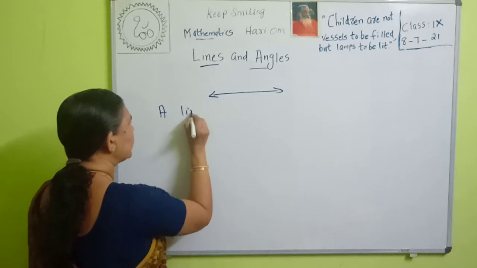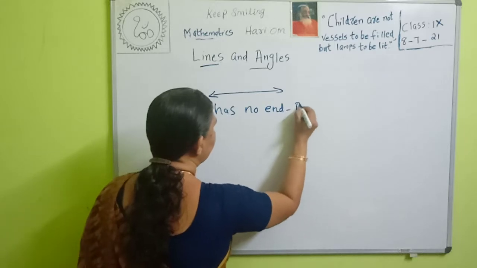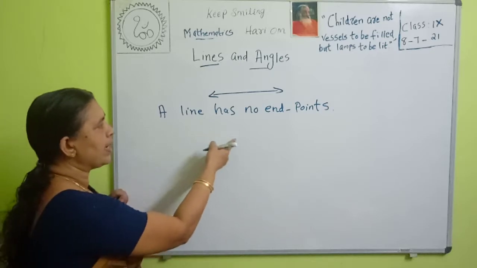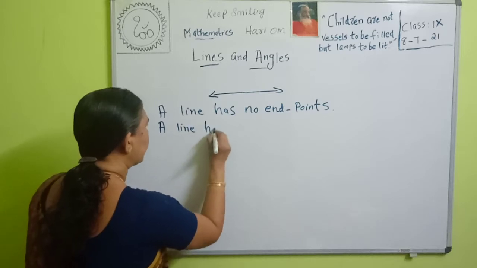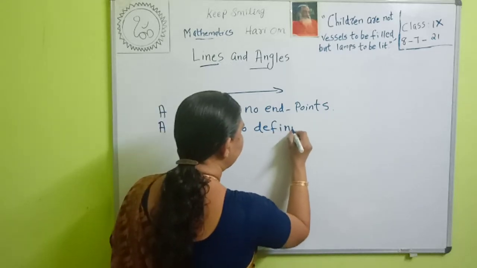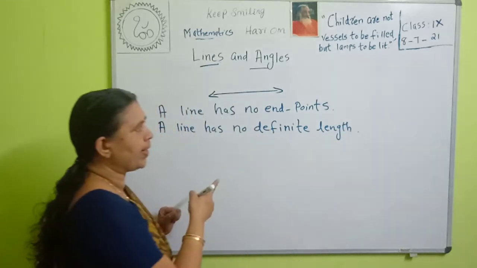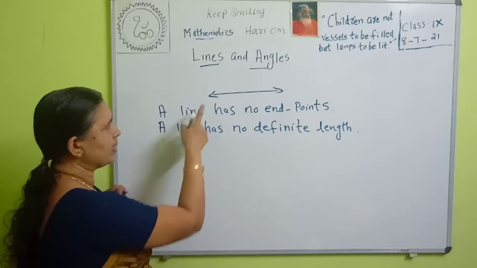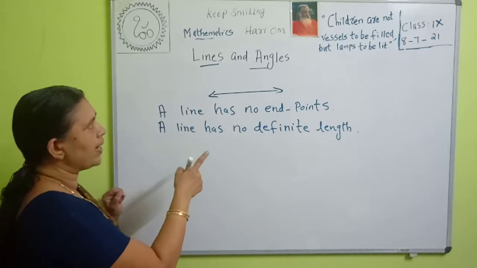A line has no end points. The line extends infinitely on both sides, so it has no end points. It has no definite length. So what are the properties of a line? A line has no end points. A line has no definite length. It extends infinitely on both sides.